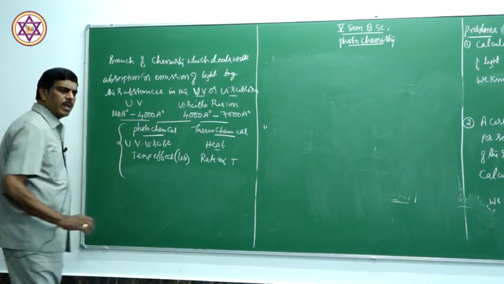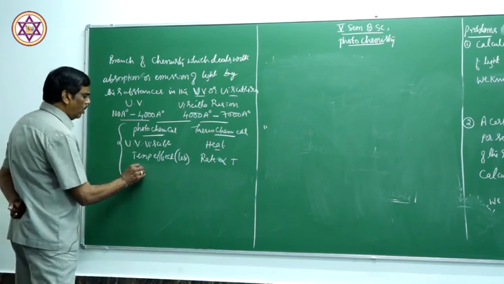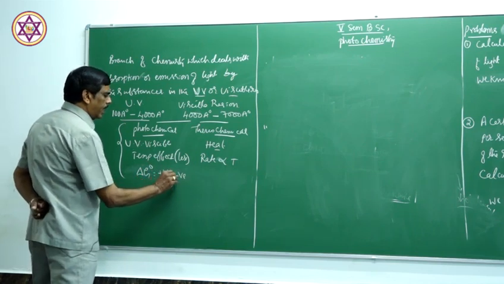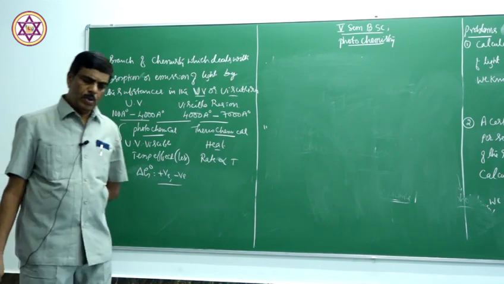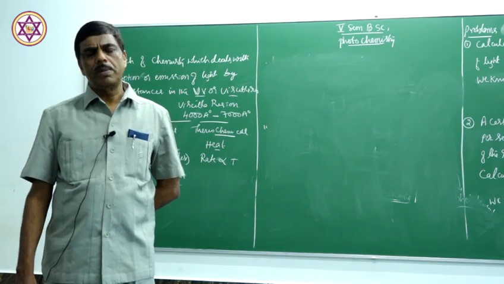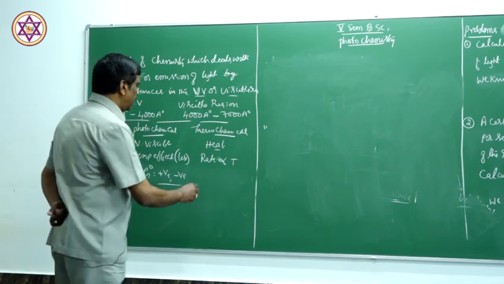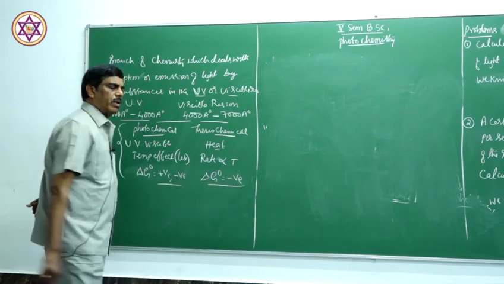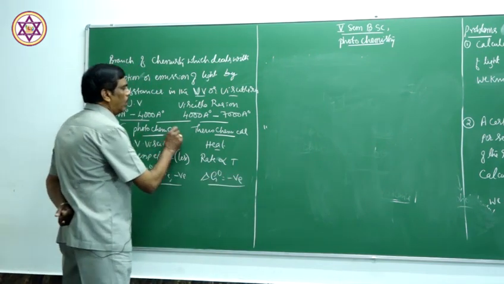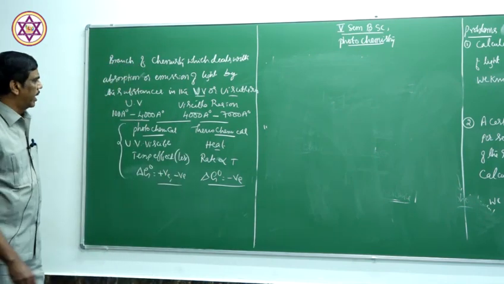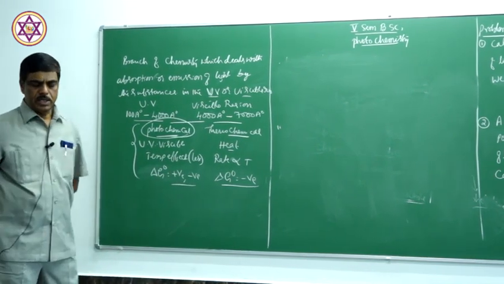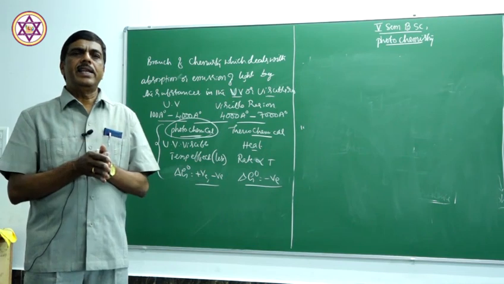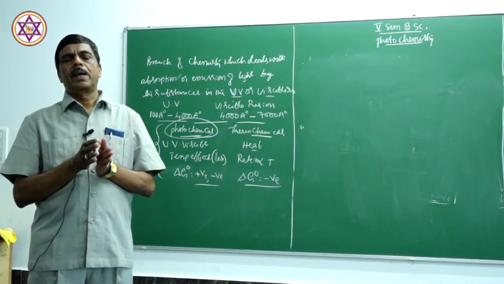And in case of photochemical reactions, the free energy change may be positive or it may be negative. Sometimes it is positive, and even though the free energy change is positive, the photochemical reaction takes place. Whereas in case of a thermochemical reaction, the free energy change is always negative. So that is the difference between photochemical and thermochemical reaction. In a photochemical reaction, when visible or ultraviolet radiation is irradiated on a system, the reaction takes place.